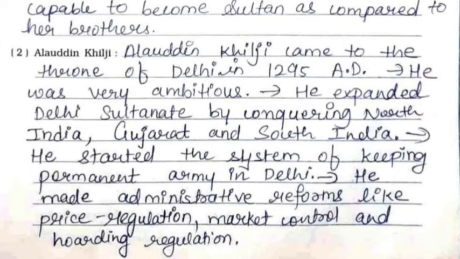Second, Alauddin Khilji. Alauddin Khilji came to the throne of Delhi in 1295 AD. He was very ambitious. He expanded Delhi Sultanate by conquering North India, Gujarat and South India. He started the system of keeping permanent army in Delhi. He made administrative reforms like price regulation, market control and hoarding regulation.